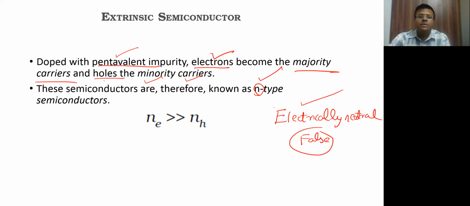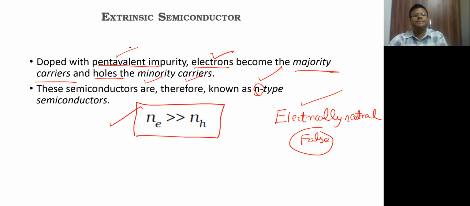All right? Is this part clear? So Ne is very much greater than NH. This is your statement here. Sharvari, is it clear? Can we go ahead from this part that these are electrically neutral? Extrinsic as well as intrinsic, both are electrically neutral. You have added impurities, so the positive charge of the impurity is equal to the negative charge only. Okay, you have not done any charging here in this place.